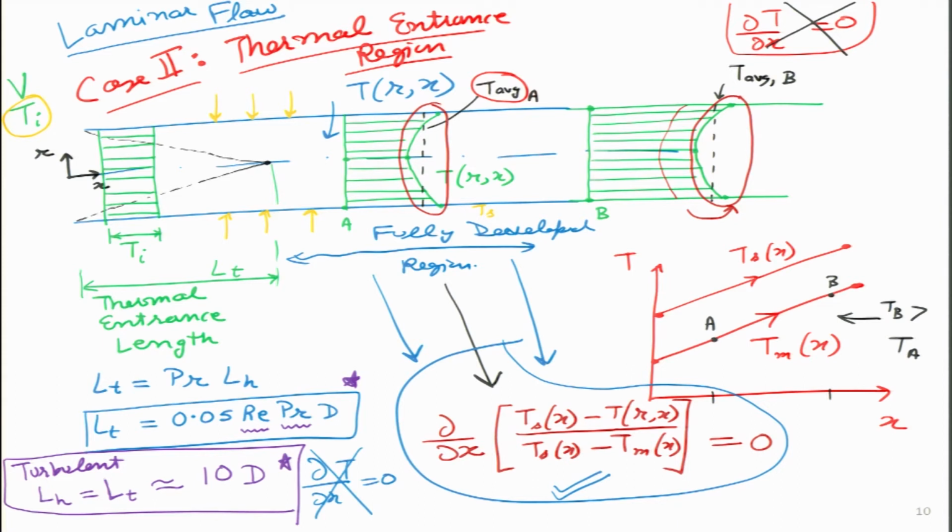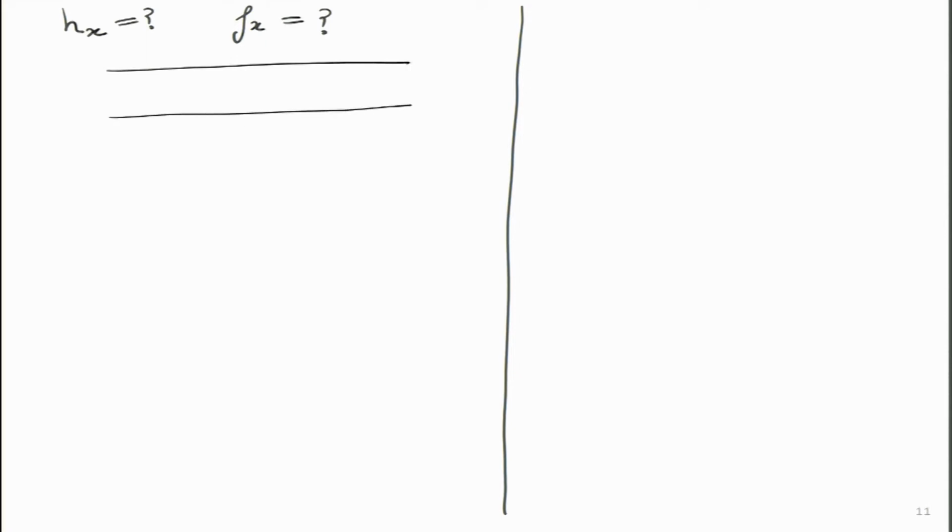Another interesting thing that we see over here is, let us look at the variation of H and F with X. So what we are trying to figure out is how this varies and how the Darcy friction factor varies with X inside a pipe. So if I make a rough pipe over here, let me consider a special case where the Prandtl number value is greater than 1. So I am just picking some value greater than 1, let it be Prandtl value 2.